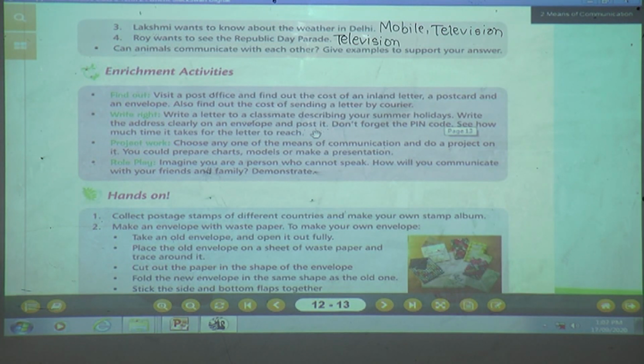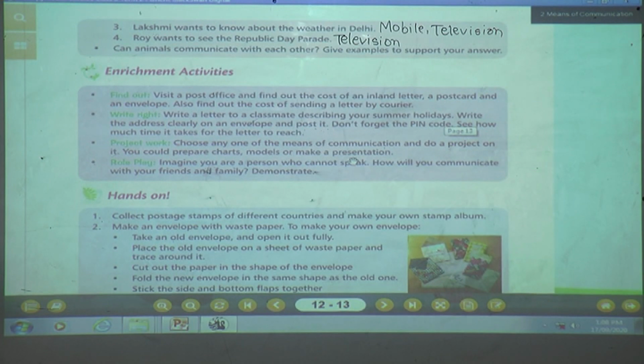Okay, children? Now what are you going to do? Next thing, project work. Choose any one of the means of communication and do a project on it. You could prepare charts, models, or make a presentation. Yes, children? This is what you are going to do.